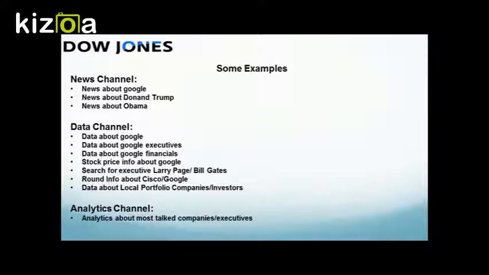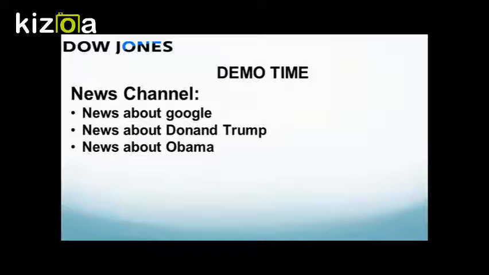If you are interested in getting more info about companies or executives, you can say, give me data about Google executives, or give me data about Google financials, or give me stock price info about Google. If you are involved in some kind of research and you want aggregated data and analytics, you can use our analytics channel and say, give me analytics about most talked about companies or most talked about executives.